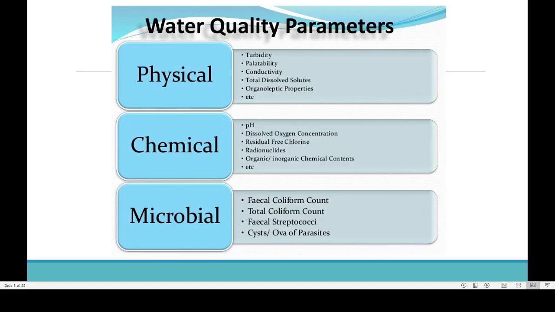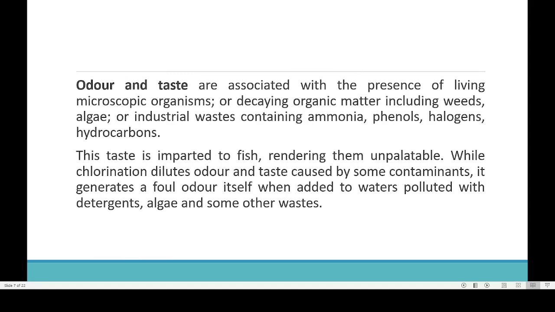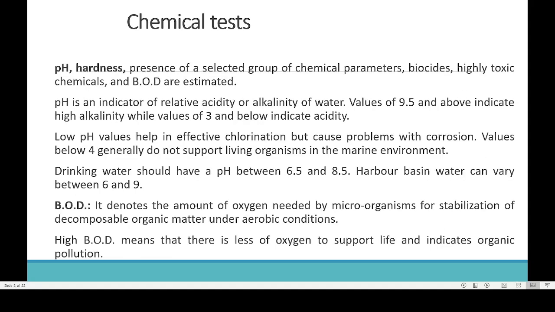Then the next level is the chemical test. Under the chemical test, these are the main parameters which we will be checking: pH, dissolved oxygen, chlorine, radionucleotides, organic and inorganic particles. Then here you can see the pH, the presence of a selected group of chemical parameters, highly toxic chemicals, and BOD. These are the main parameters which we are checking in the chemical test.